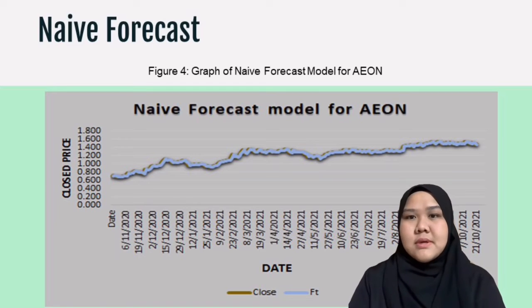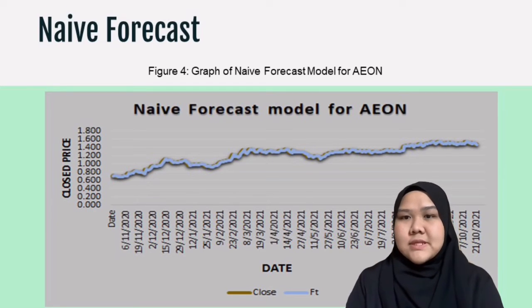By the result, the mean square error estimation for this naive forecast is 0.0008 and the mean square error evaluation is 0.006. For mean absolute percentage error, the estimation is 1.850 and the evaluation is 1.3.